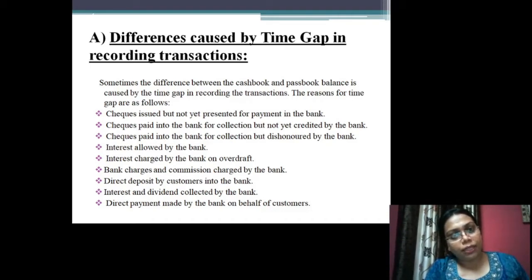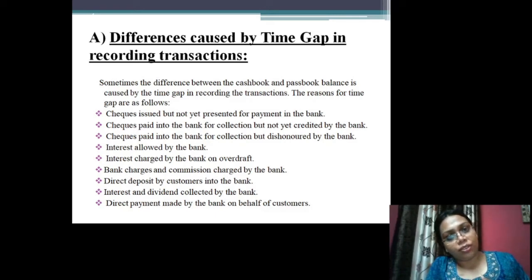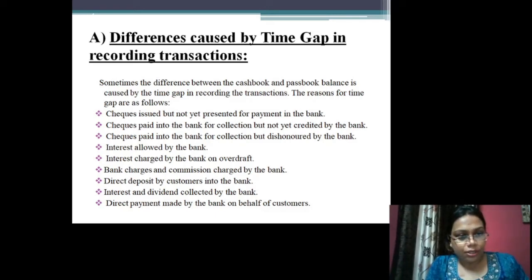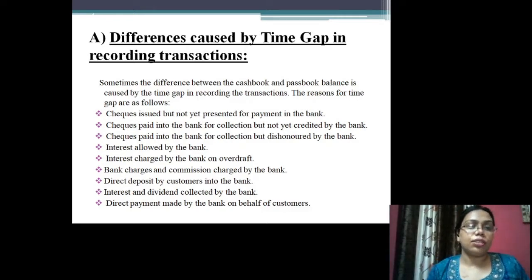My bank balance will be increased, and actually that amount has not been credited to my bank account until my bank receives that particular amount from the third party bank. So until they receive the amount, they will not credit my account. So there will again be a discrepancy between both the books. Why has my cash book increased but my passbook has not? So this is also a reason: due to the time gap, the transactions do not match.